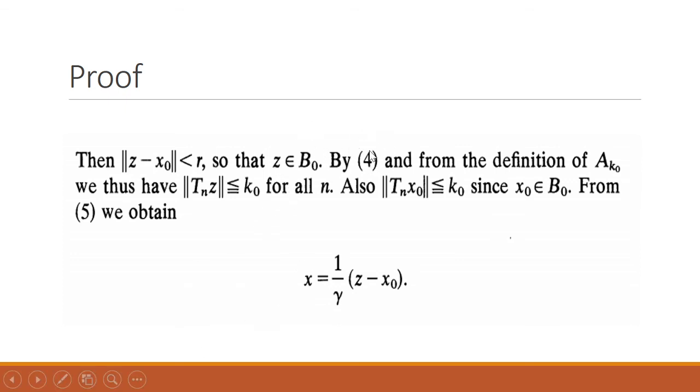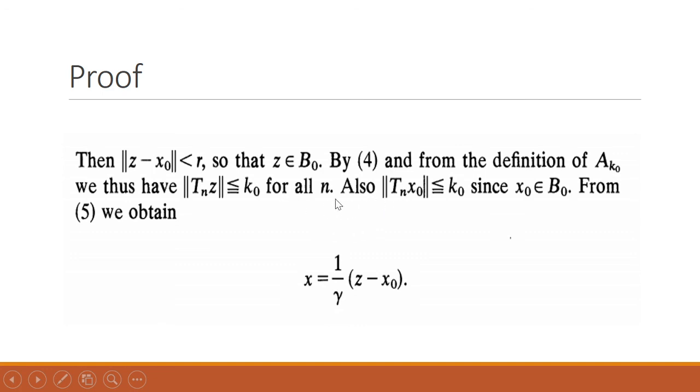So now by equation 4, and from the definition of A_k0, we can write this for all n.